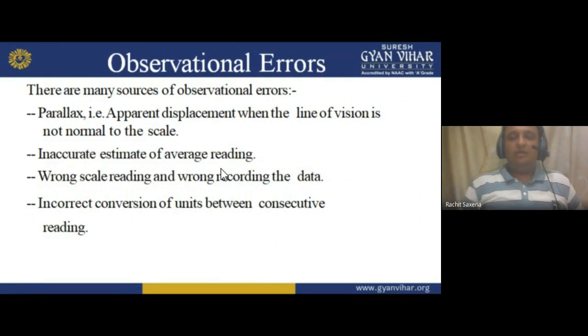Now, for example, on a pointer I have a reading that is 4.25, but due to my vision, not the parallax error, I read it as 4.5 and also recorded 4.5, meaning I am not converting the units in consecutive readings. Incorrect conversion I am doing. So all these things come under observational error. Okay, I hope you understand these observational errors.